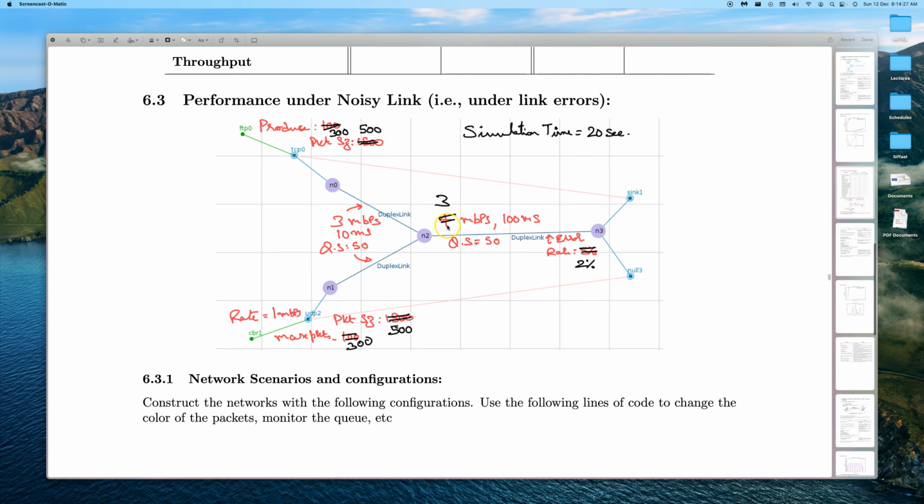And apart from that, what we did was we removed the congestion here. So previously it was 1 Mbps. We now want to remove the congestion, so that we just want to check the noise scenario. So we made it 3 Mbps. Apart from the rest, all is the same. And a minor change: FTP produces only 300 packets. And likewise, CBR also produces only 300 UDP packets. That's the only change we did.